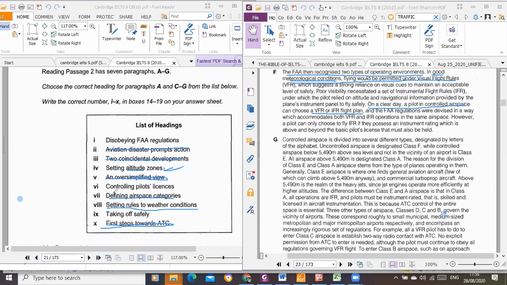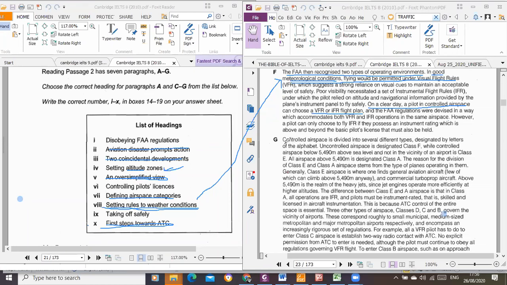Okay, so you can see it's all about setting rules to weather condition in paragraph F. It's all about setting rules to weather condition. Sorry, I'm trying to be fast because I don't want to come back and discuss this question freshly in a new Zoom meeting. We have just 5 minutes to go. So I'm going quickly to talk about paragraph G.